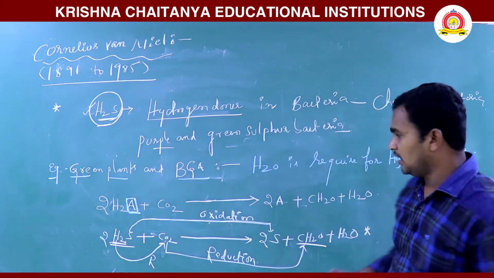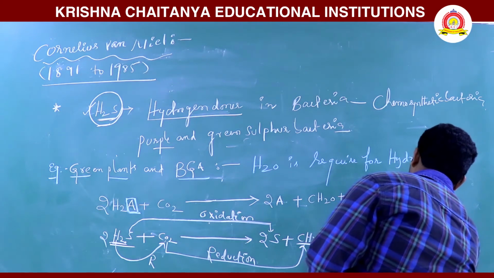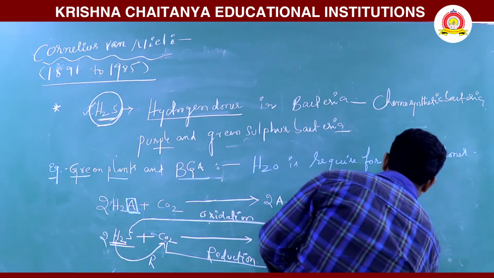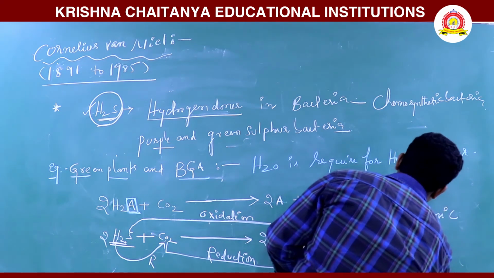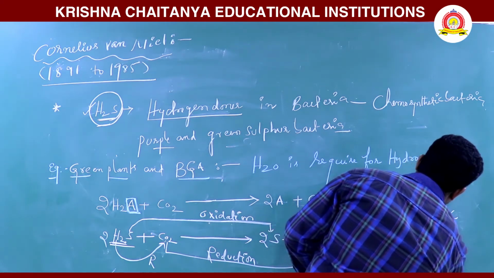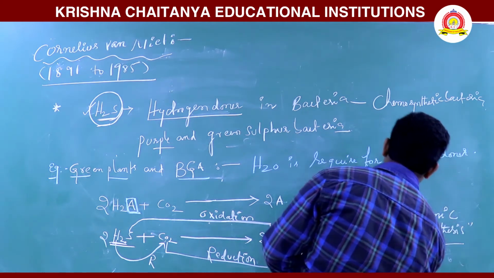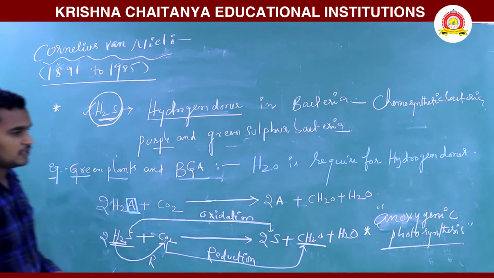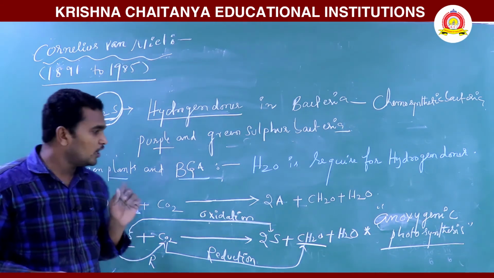That's why it is called an anoxygenic reaction, anoxygenic photosynthesis. There is no release of oxygen, so that's why it is called anoxygenic photosynthesis. This we observe in bacteria. Here we are discussing only one point.